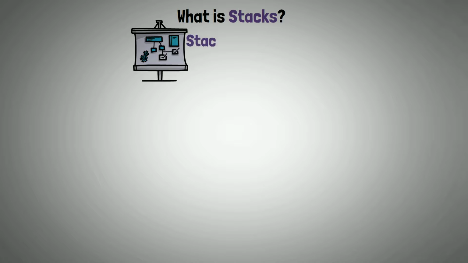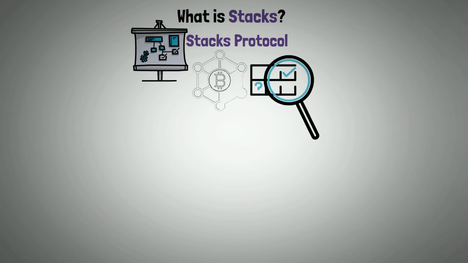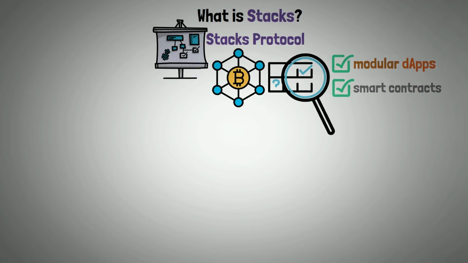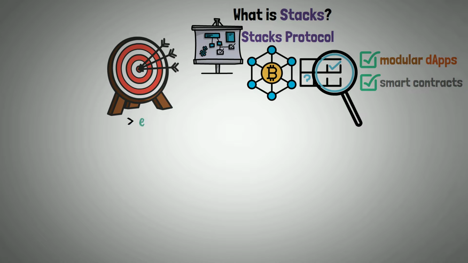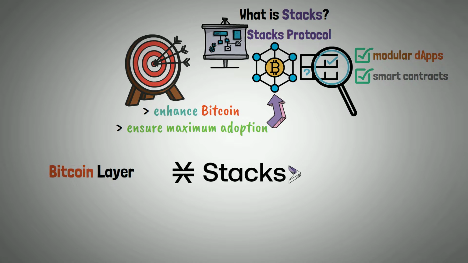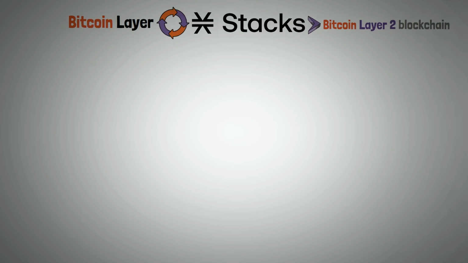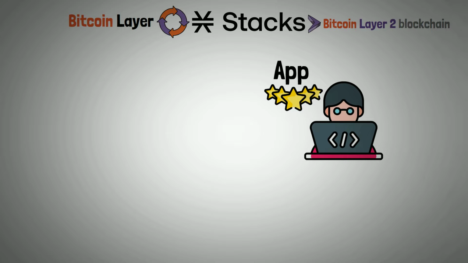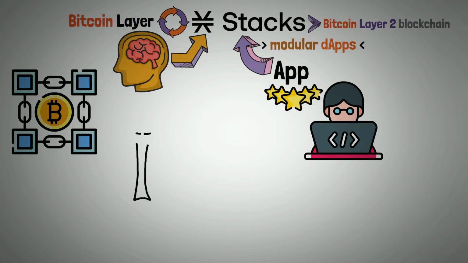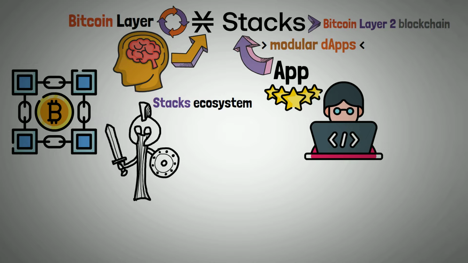The cryptocurrency project called Stacks Protocol seeks to improve the Bitcoin blockchain by enabling modular dApps and smart contracts on the network. The main goals of this project are to enhance Bitcoin and ensure maximum adoption of the Bitcoin blockchain. As for the Bitcoin layer, Stacks is commonly referred to as a Bitcoin Layer 2 blockchain due to its direct annexation. Developers can add features to any app made on the Stacks network, thanks to modular dApps. Since Bitcoin forms the foundation of Stacks, the Bitcoin network directly protects every element of the Stacks ecosystem.